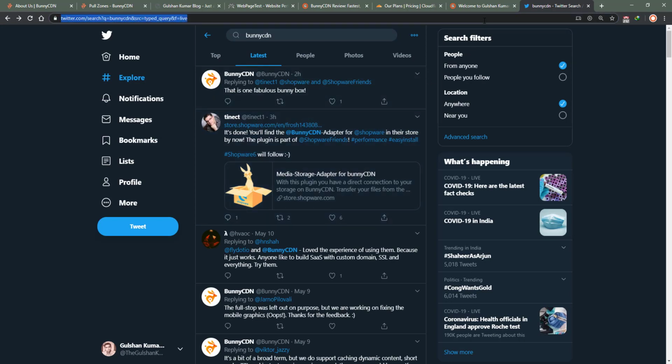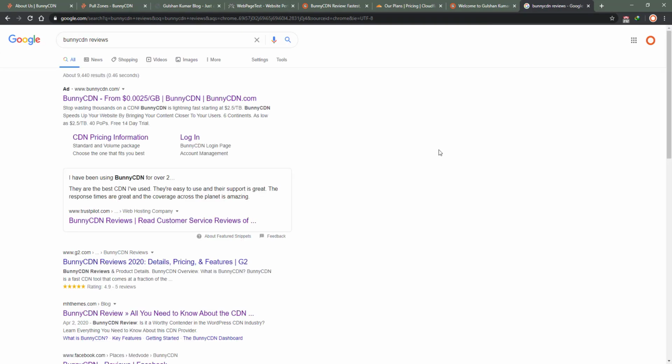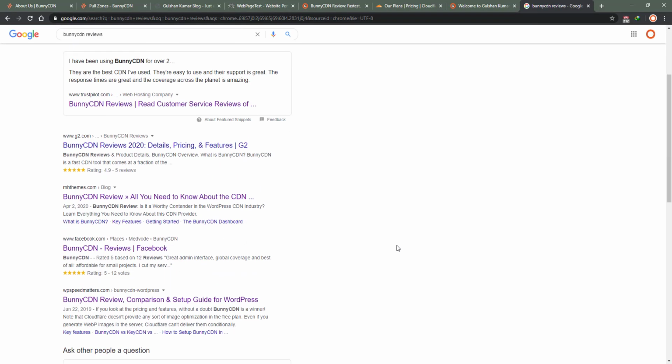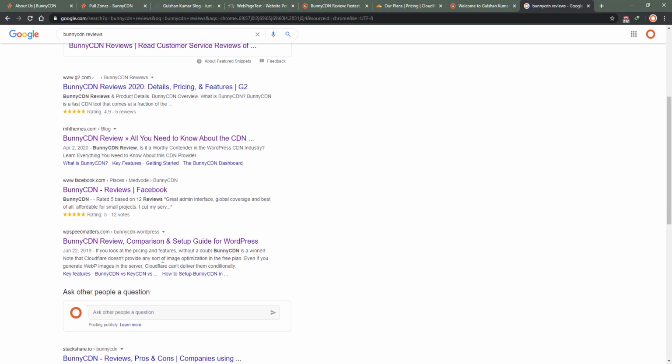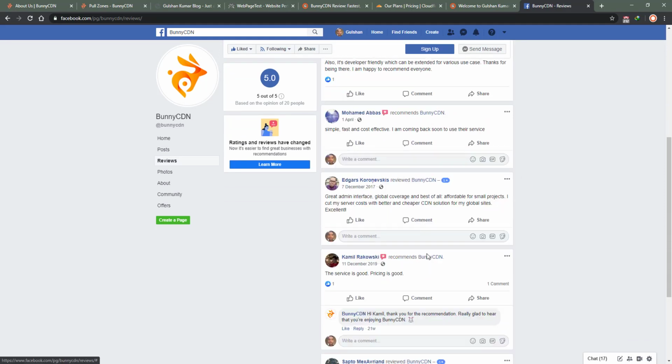We can also check out some external reviews, but I don't really think I need to go, but I will try to be transparent here. So they have a 5 rating on Facebook as well, 4.9 on G2.com. I'm not aware of the G2.com website. I am seeing it for the first time, or maybe just a few times. Let's see what people say on Facebook. Okay, this is my first review here. Well, I am a very satisfied customer. I am happy to see the first review here.